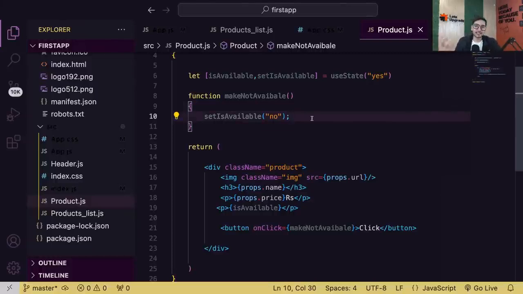Okay. So guys, that is what a state variable does. That's all. You're simply going to be creating state variables whenever you are going to have dynamic data that will change, and based on that, you want to change your UI. That's it. At that point of time, go ahead and use a state variable. Simple.